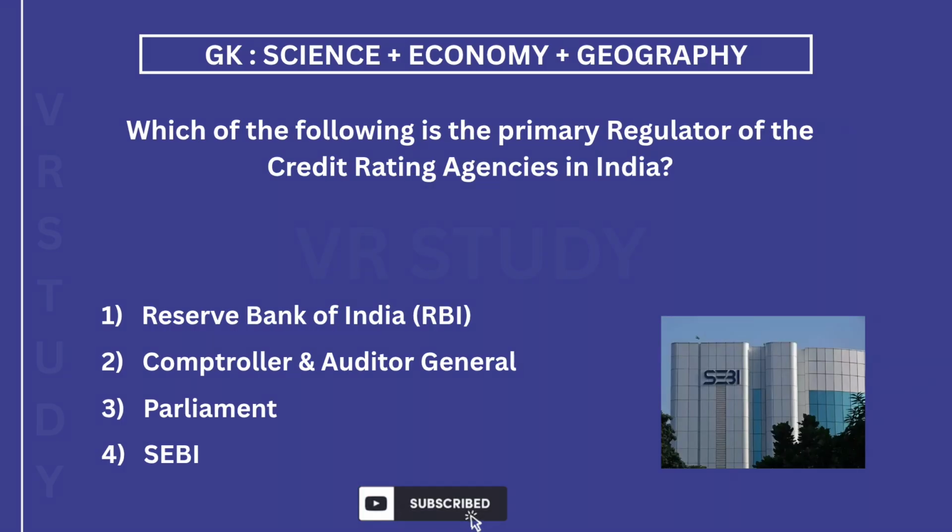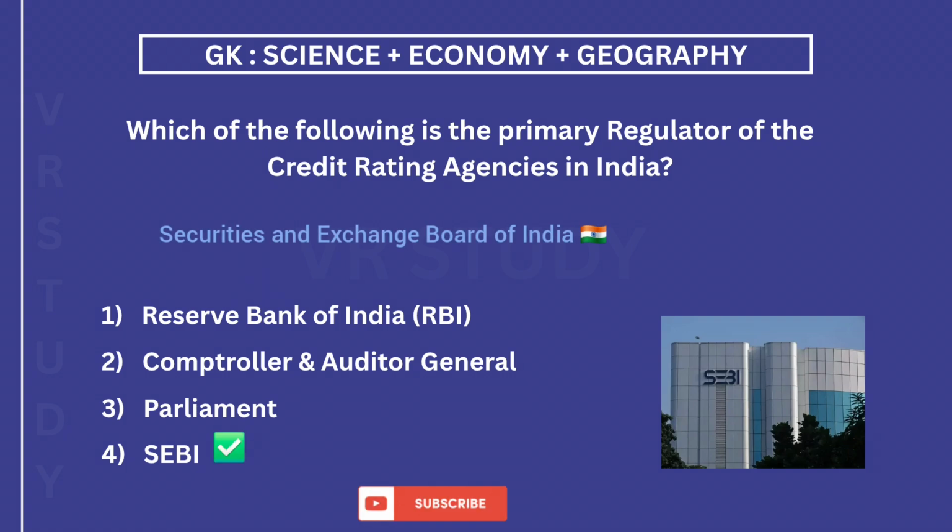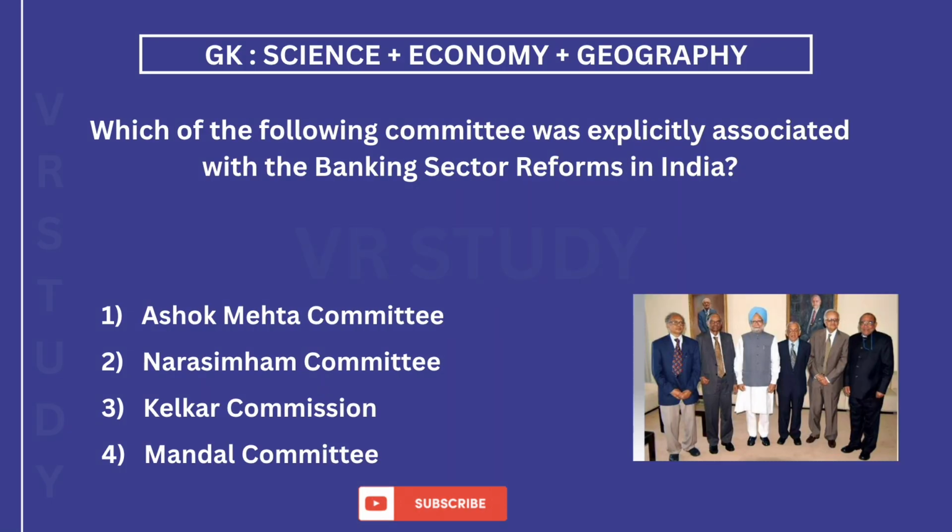Which of the following is the primary regulator of the credit rating agencies in India? The answer is 4. SEBI, Securities and Exchange Board of India. Which of the following committees was explicitly associated with the banking sector reforms in India? The answer is 2. Second Narasimham Committee, set up in 1998.